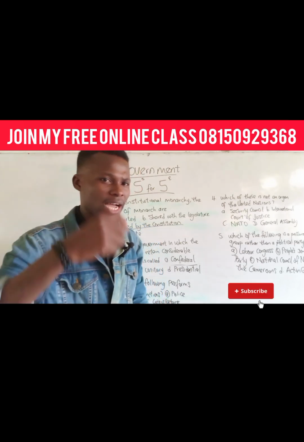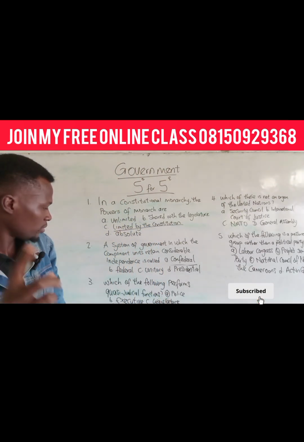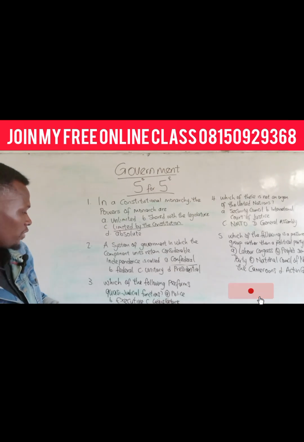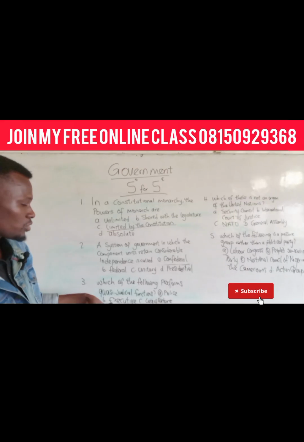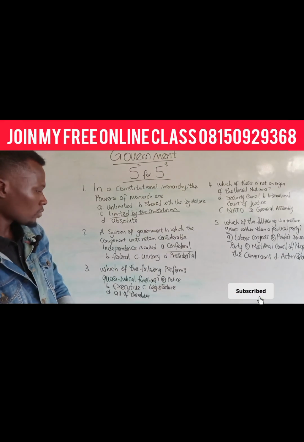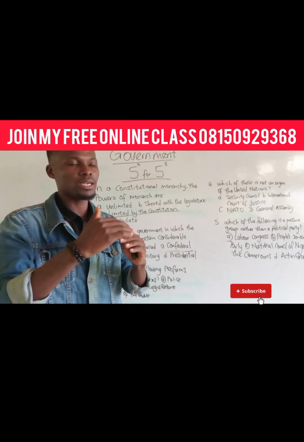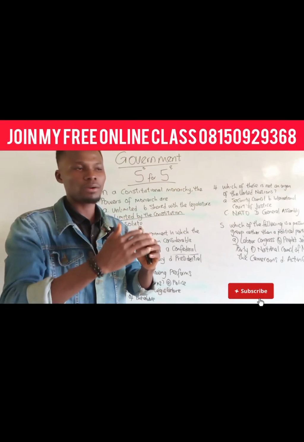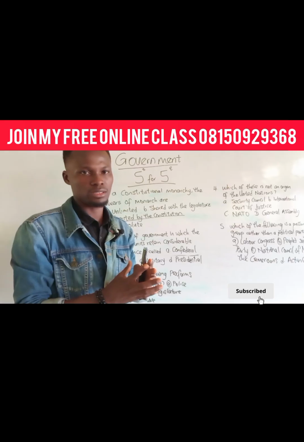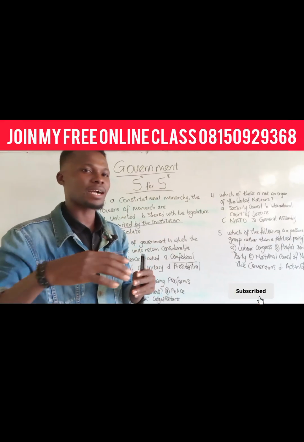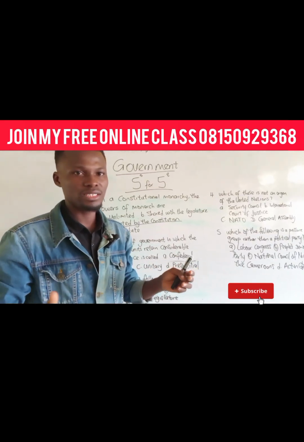All right, let's apply the same secret to question 3. Which of the following performs quasi? So I told you that this question is from separation of power. So let's now look at separation of power. Separation of power is the sharing of political powers between arms of government to ensure checks and balances, accountability, and efficiency.